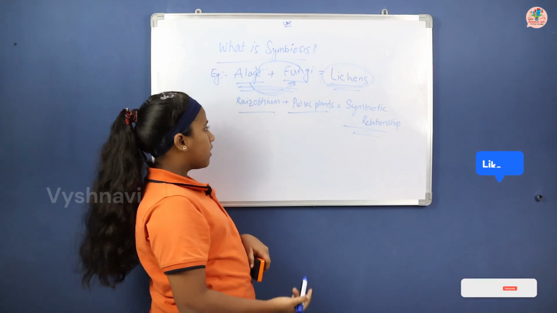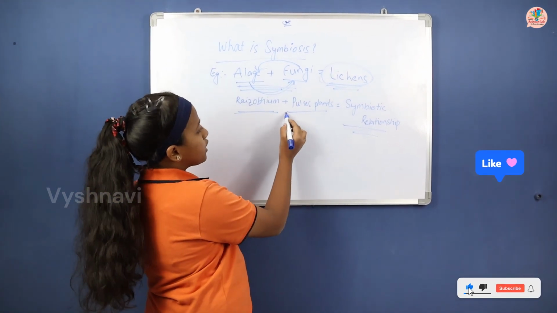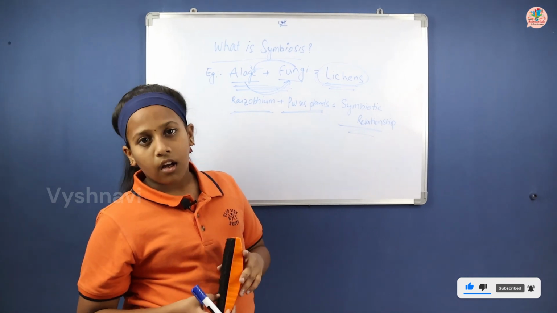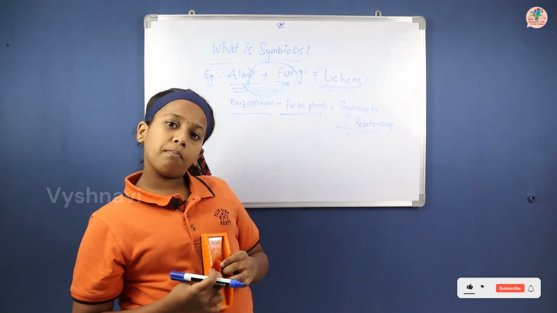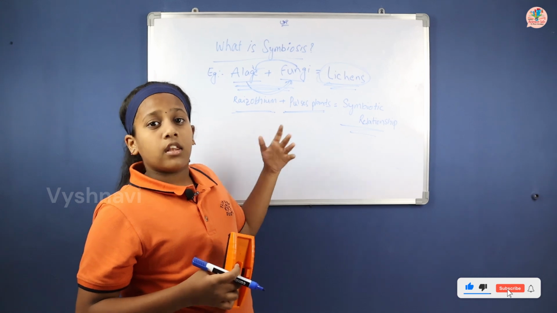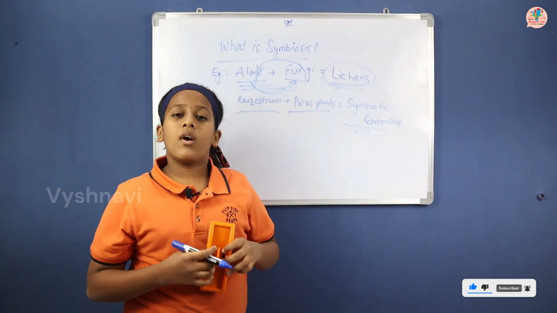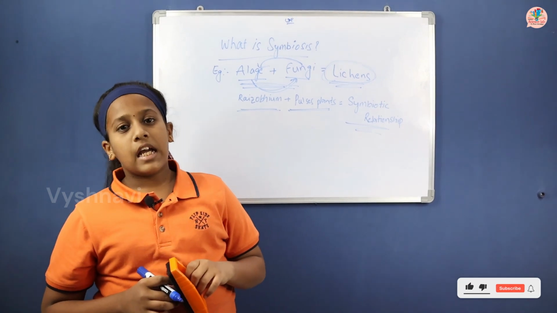And another one, rhizobium plus pulses plants. Rhizobium is a bacteria. But why rhizobium plus pulses plants only? That too is equal to a symbiotic relationship. What is the meaning of symbiotic?